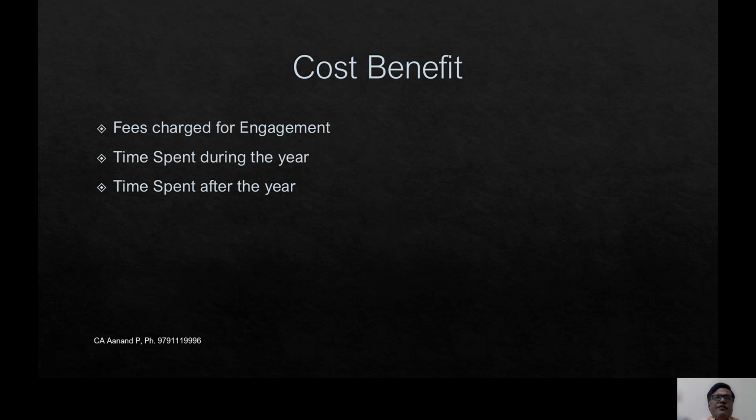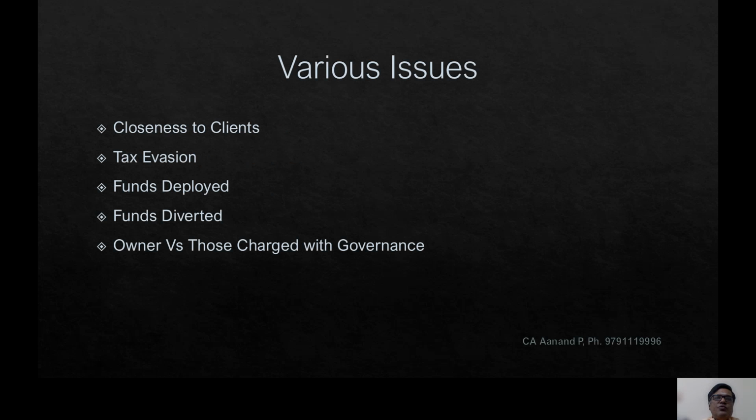And cost benefit. This is one area we should see to. Whatever the various issues we have to keep in mind, we should also see that the fees charged for the engagement are appropriate with respect to time spent during the year and time spent after the year of the assignment. And when it comes to various issues, we should keep in mind closeness to clients, tax evasion, which is one of the things we should not encourage, or we should not be part of. If you come across that the assessee is going to evade tax, we should disengage from the particular client. And again, funds deployed and funds diverted have to be taken care of.